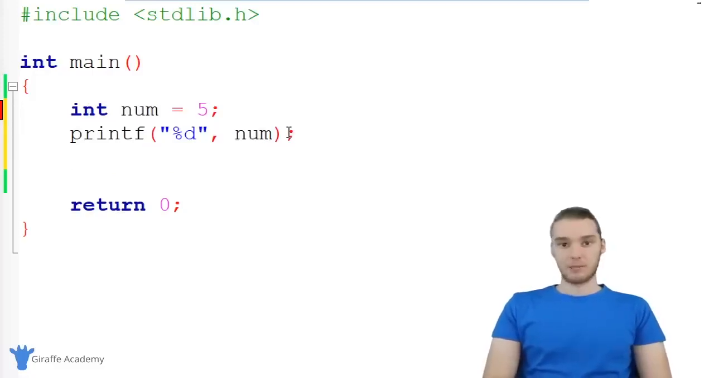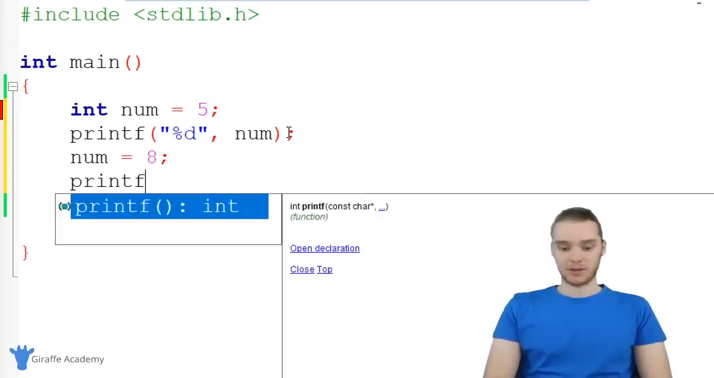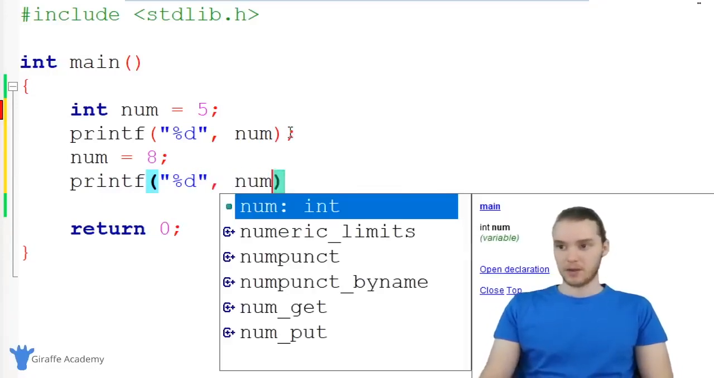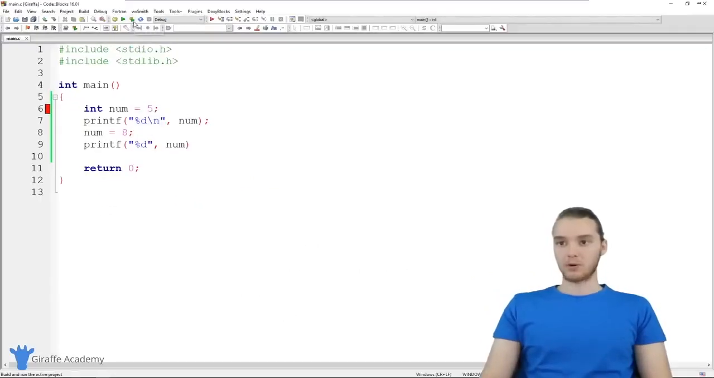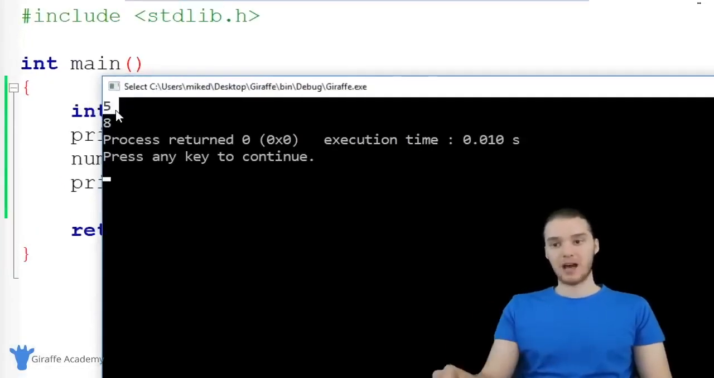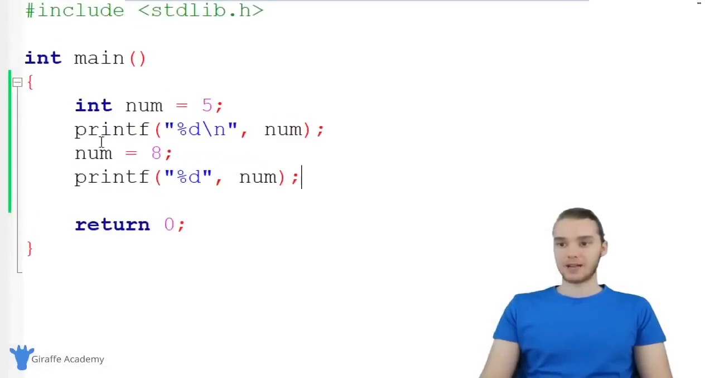Let's say that down here I wanted to modify num. So I could basically say num is equal to 8, so I can modify the value that's stored inside of the num variable. And let's come down here and we'll print this out as well. So %d, and we'll print out num again. And actually I'm going to print out a new line here. So when I go ahead and run this program, and I forgot a semicolon, when I go ahead and run this program, you'll see we're printing out 5, and then we modified the value to 8, and then we printed out 8. So I was able to modify num.